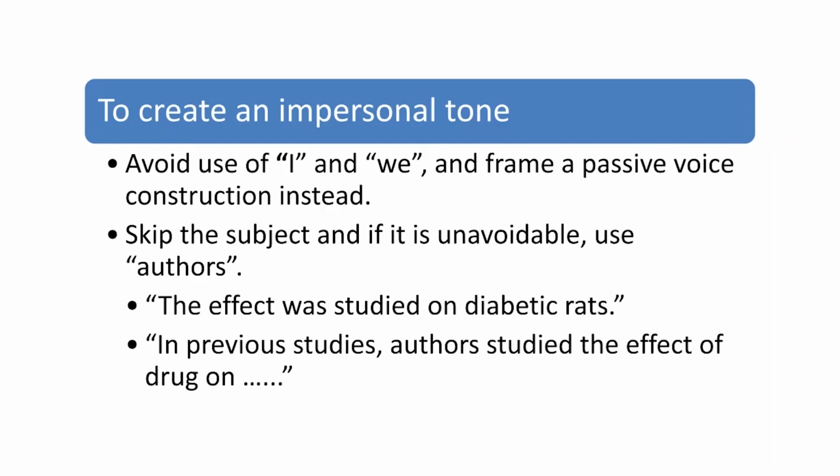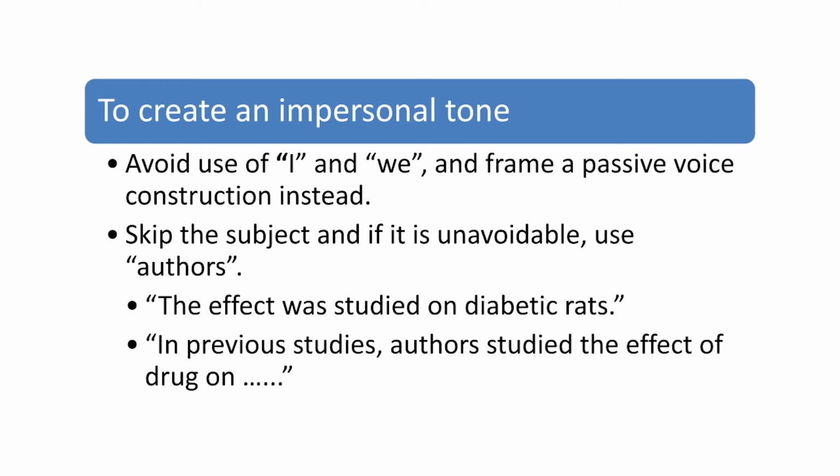Most of the journals discourage writing in first person to maintain an impersonal tone. It is not important that you have done it. You cannot write that I did this or we did this. The journals always try to avoid this, to give the impersonal tone. So avoid use of I and we and frame a passive voice construction instead.